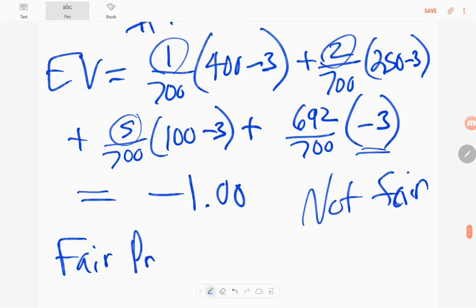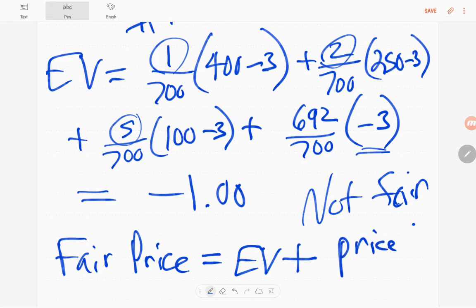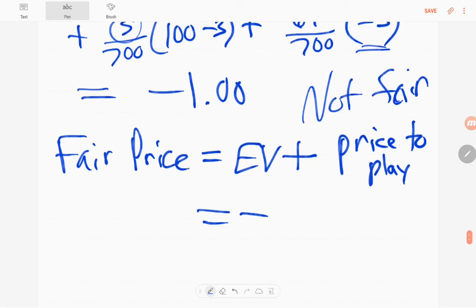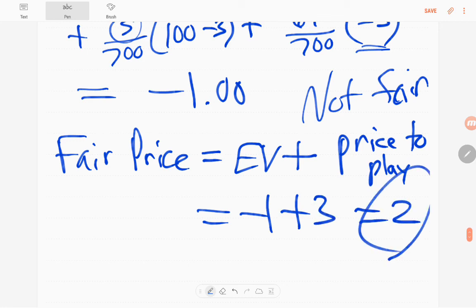So let's use the formula that I mentioned a couple of problems ago. The fair price is the expected value plus the price to play, the original price to play. And we just found the expected value was -1. It costs $3 to play. That means $2 would make this game fair. So if the tickets were $2 a piece instead of $3 a piece, in the long run we would break even instead of losing $1 on average.